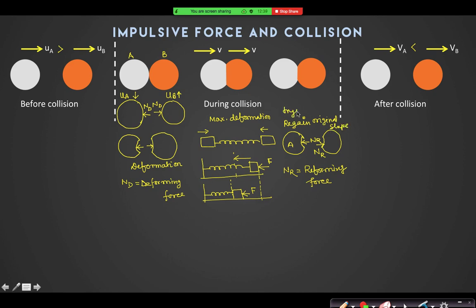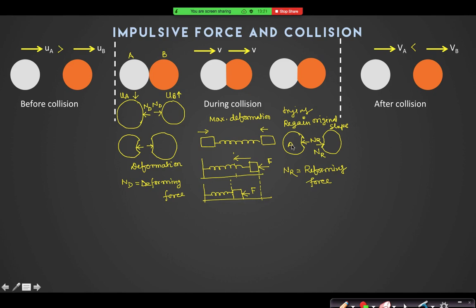Why am I saying trying? Because the particles will never be able to regain their original shape completely. Only an ideal particle, known as an elastic particle, we can assume regains its original shape completely. They will have a tendency, otherwise no particle regains its original shape completely. Why? That is a basic property of matter. Whatever force you apply, there will still be some sort of deformation.